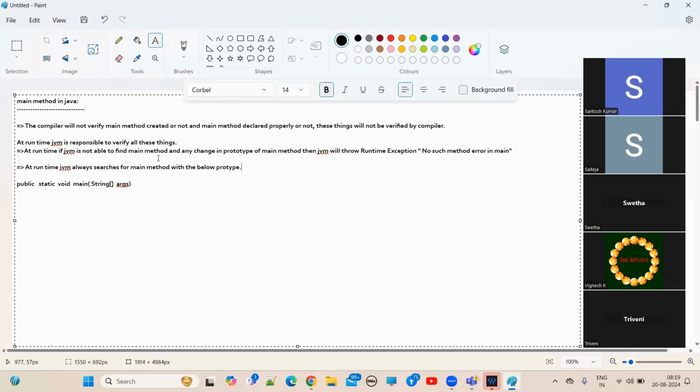So from where will the execution of any Java application start, guys? If you provide a .class file to the JVM, it starts execution from the main method onwards. So the JVM always searches for the main method. Who will call the main method? The JVM only will call, through internal things. We already discussed this. The JVM will create one servant. Who is that servant? The class loader. The class loader will call the main method.